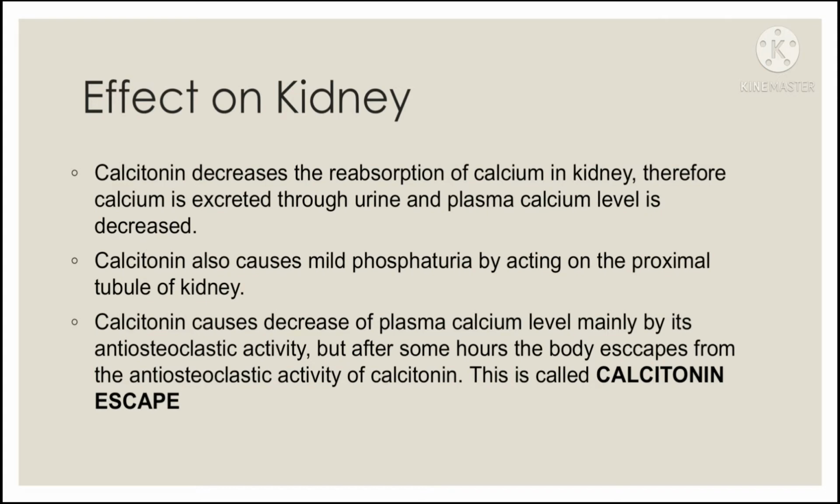Its effect on kidney is that it will decrease the calcium reabsorption in kidney, and therefore more calcium is excreted through urine, so the plasma calcium level decreases. It also causes a mild phosphaturia by acting on the proximal tubules and decreases the plasma phosphate level. So the main action of the calcitonin is to promote the anti-osteoclastic activity. So it will cause inhibition of the resorption of bone. It will also cause a mild phosphaturia and helps in decreasing the plasma phosphate and the plasma calcium level.